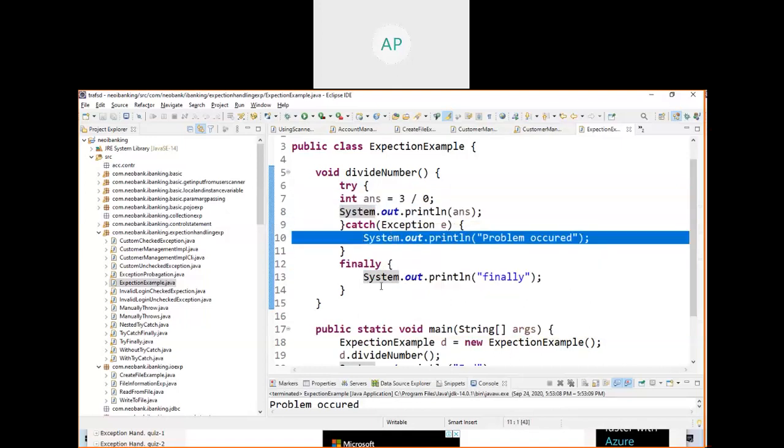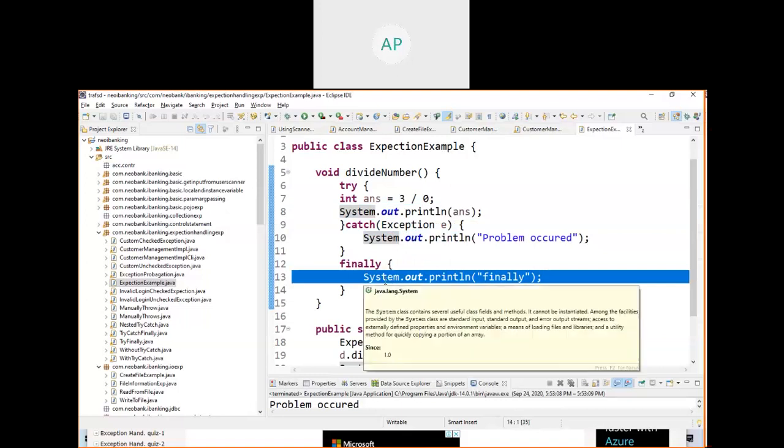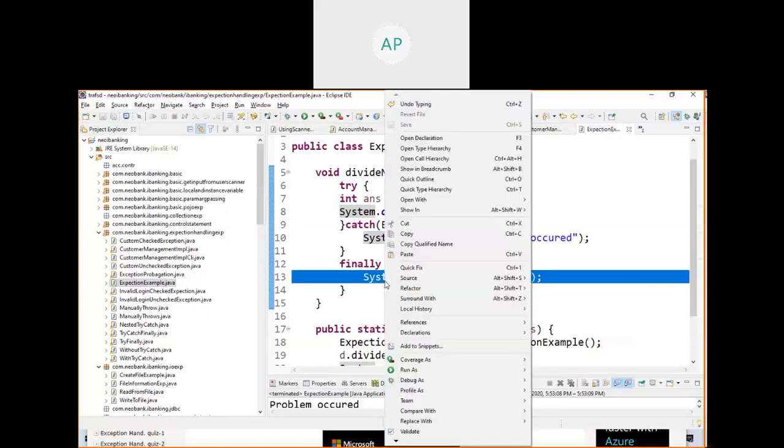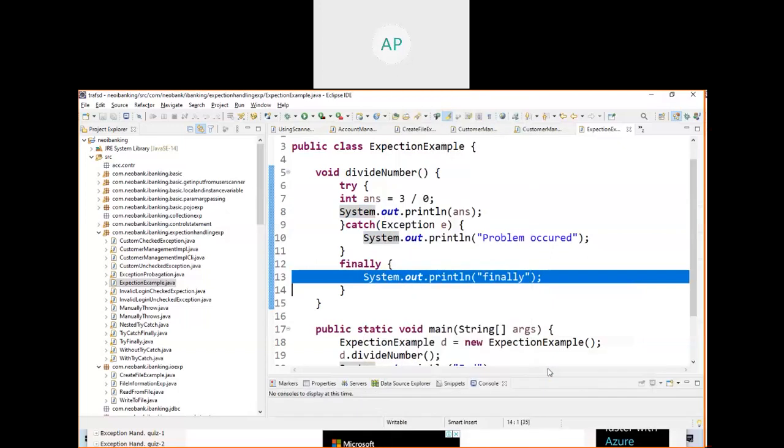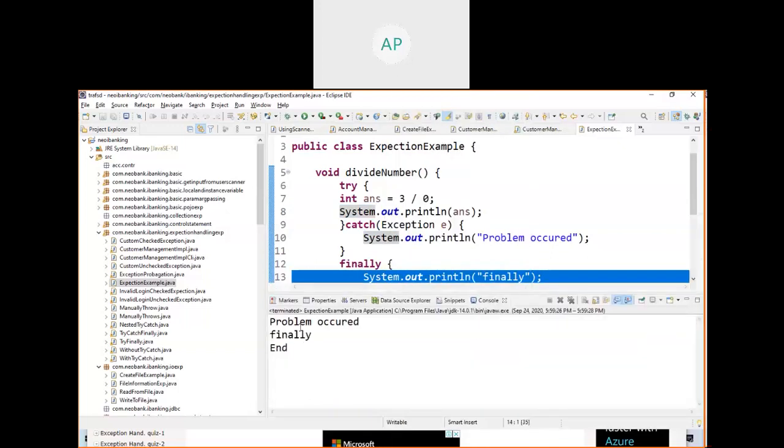Let me run this program. Now there is a problem, right? Yeah, there is a problem. Now what will it do? Here there is a problem, so this line will not print, but it will come and print this line. This line will get executed.